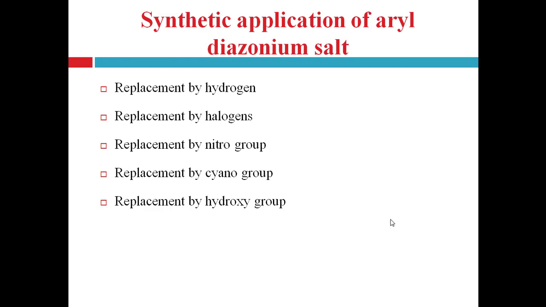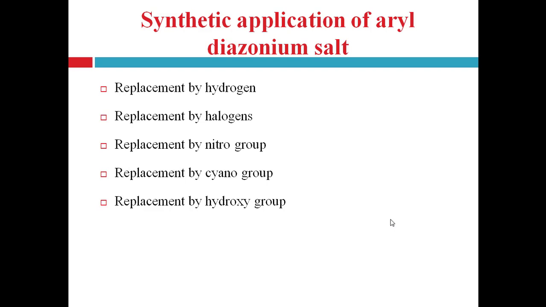Now synthetic application of aryl diazonium salt. This aryl diazonium salt has wide application in synthesis of different types of organic compounds.